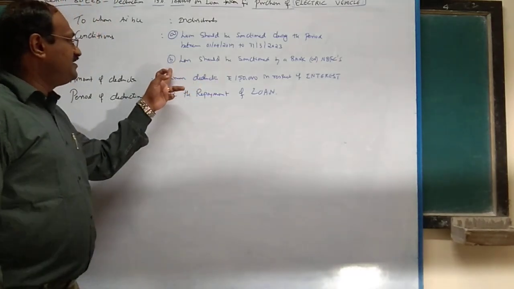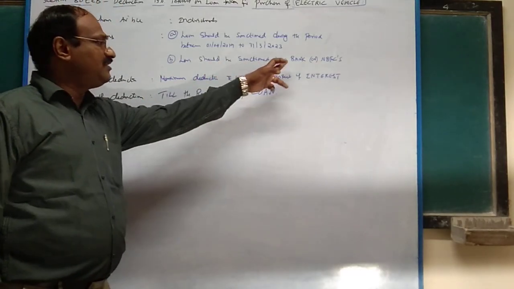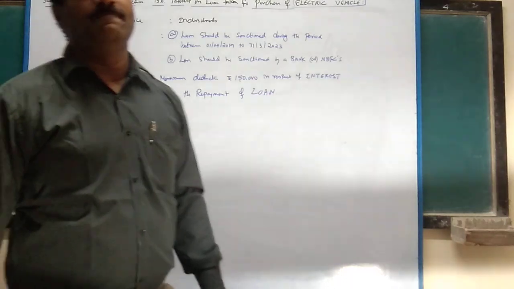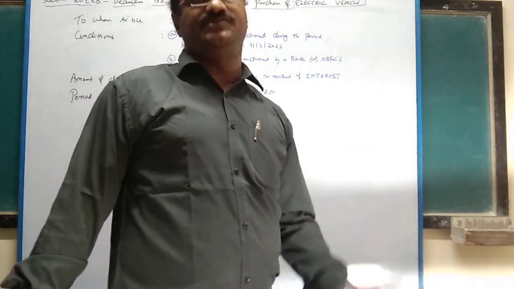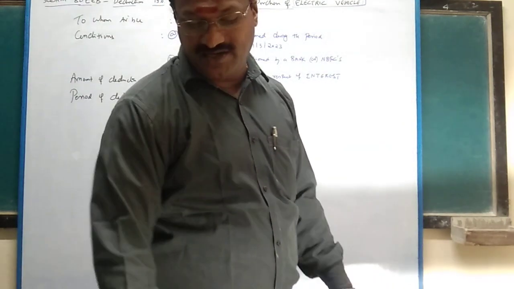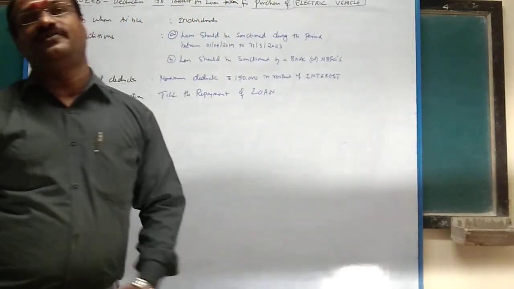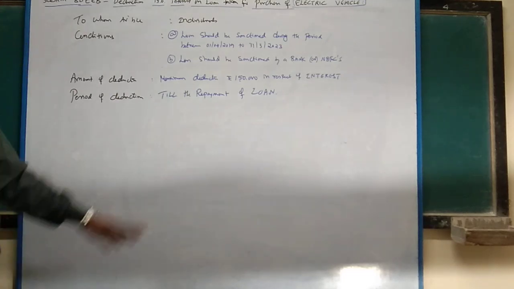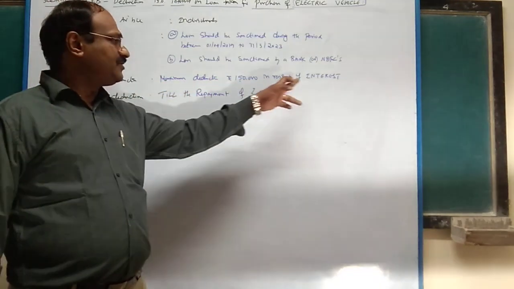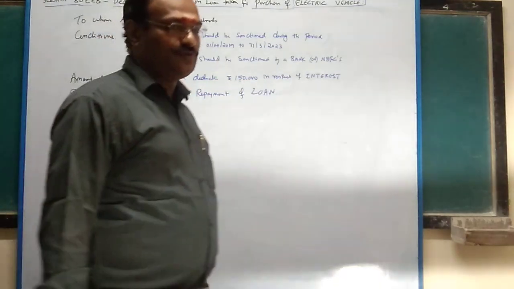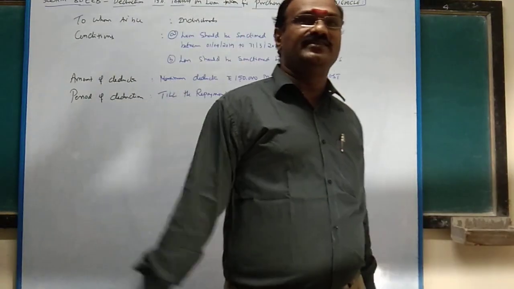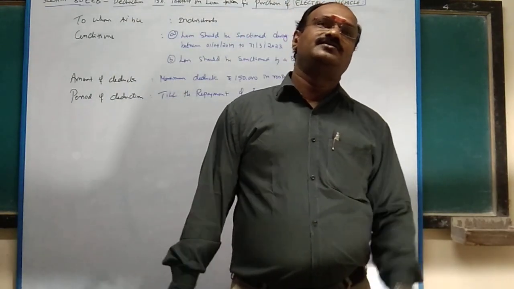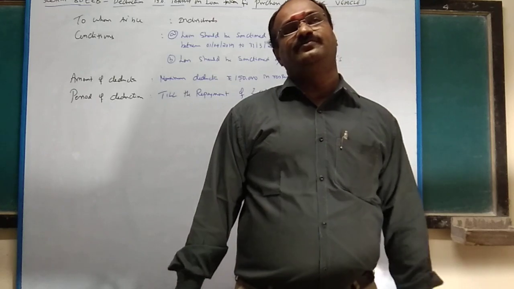Next condition: the loan should be sanctioned by either a bank or an NBFC, non-banking finance company. Amount of deduction: maximum 1,50,000 in respect of interest. Suppose you repay the loan along with interest, and the interest is 90,000.